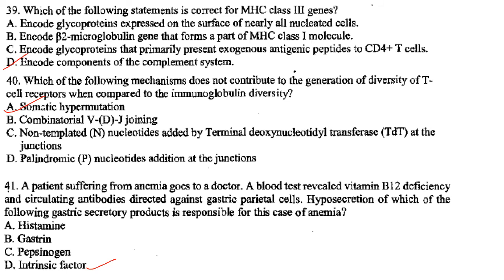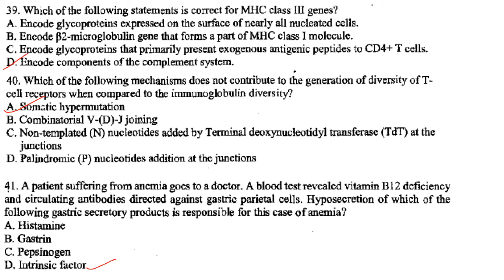Encode beta 2 microglobulin gene that form part of the MHC class 1 molecule. So option B, it is for class 1 molecule. Then next one. Encode glycoprotein that primarily present exogenous antigenic peptides to CD4 plus T cells. So that is the case with MHC class 2, not with class 3. So the answer is option D, that is encode components of the complement system.